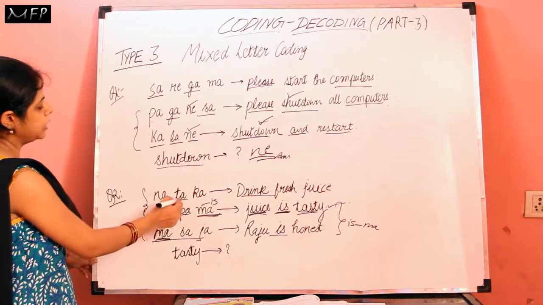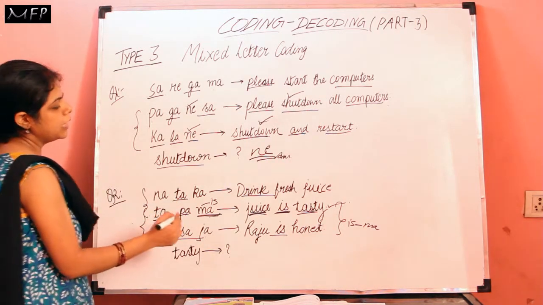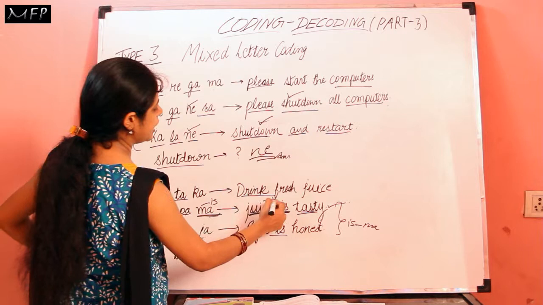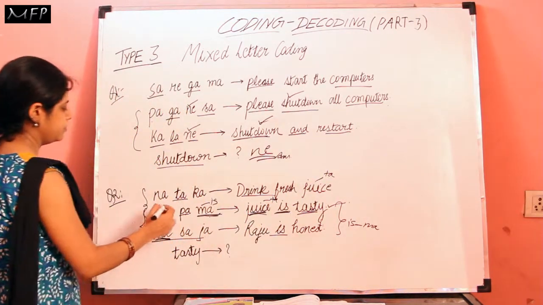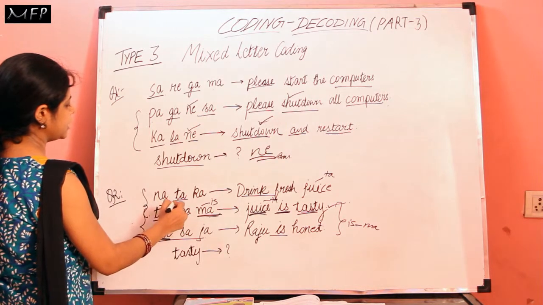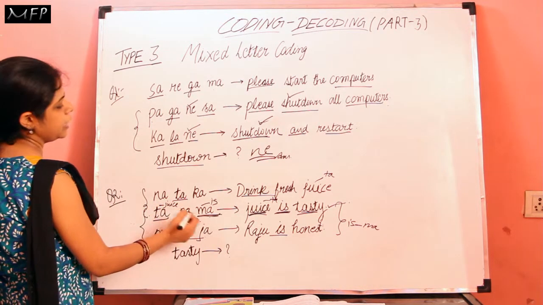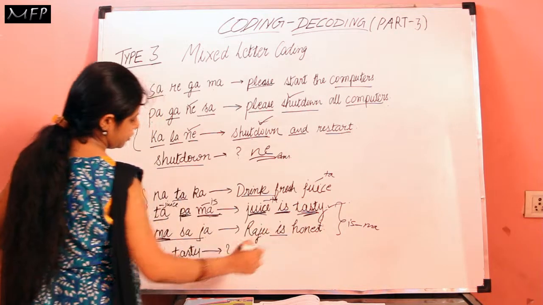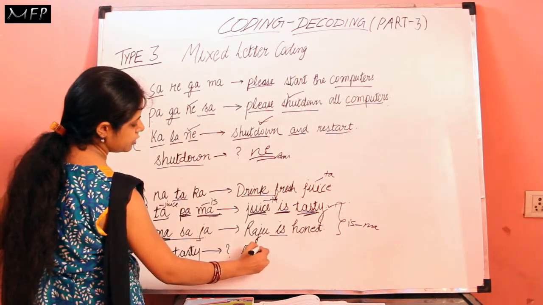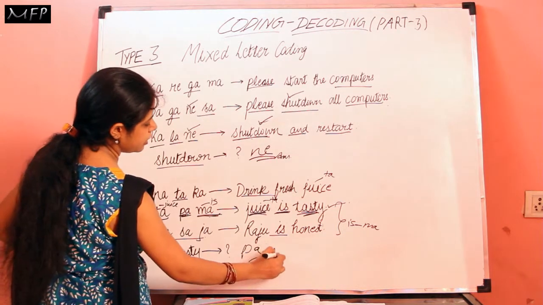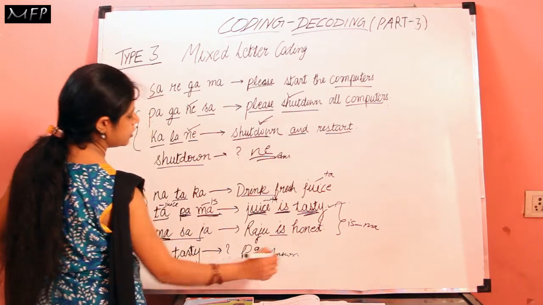So what is common? Ta. So clearly the code for juice will be ta. Ta is for juice. So what is left? Pa is left here and here tasty is left. So what will be the code for tasty now? Pa. So this will bring the correct answer.